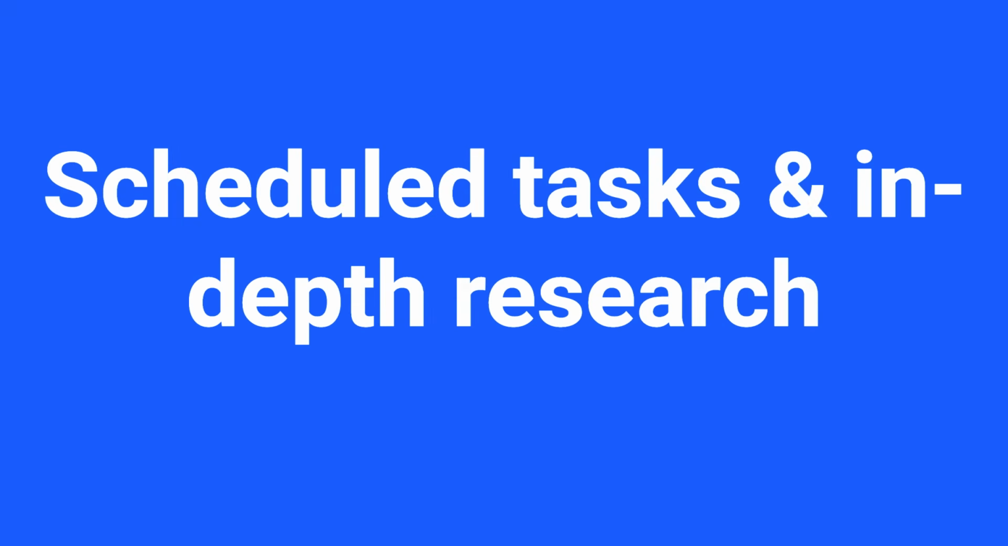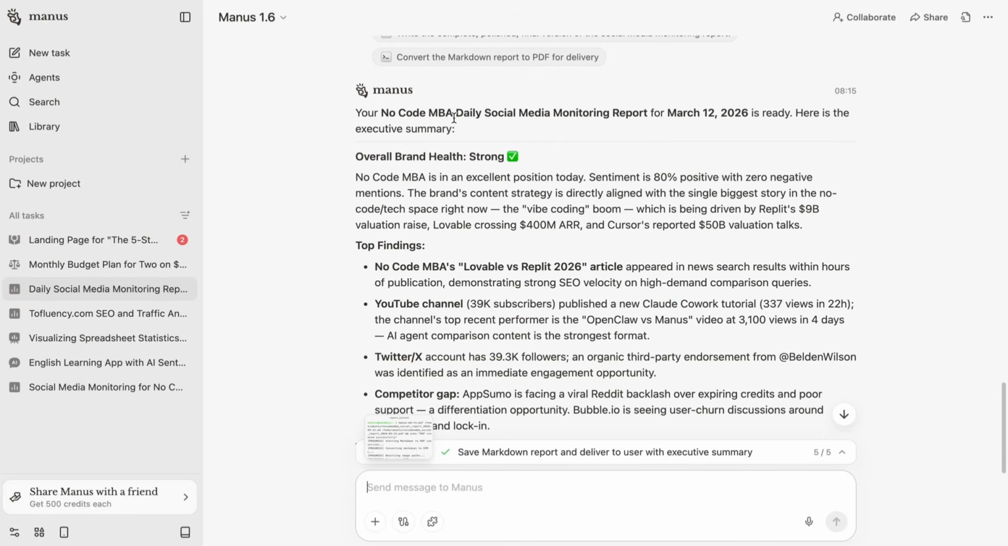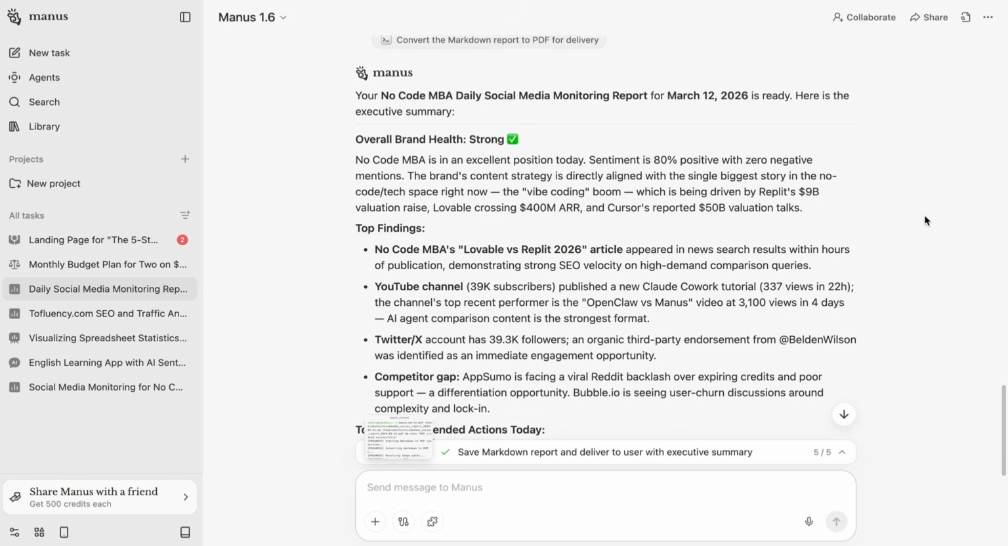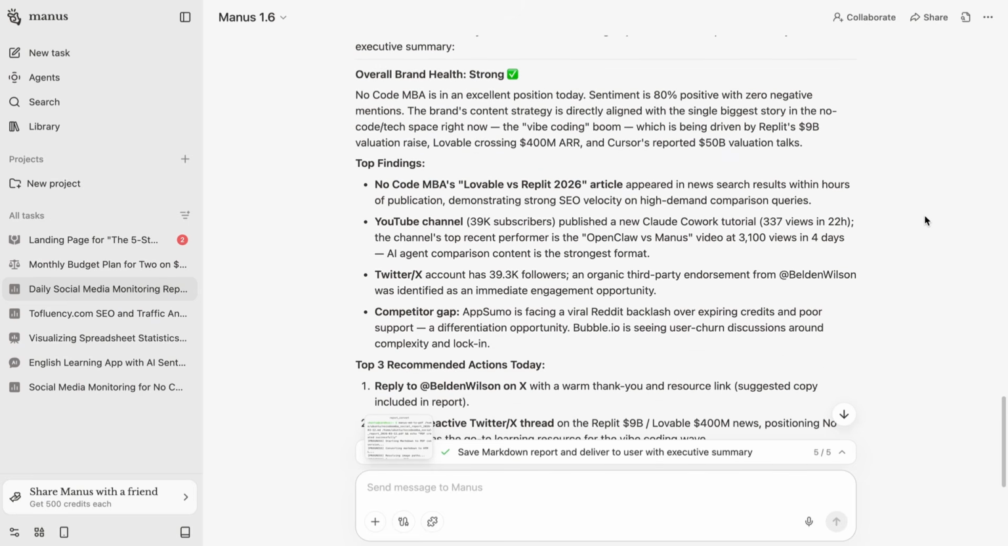Let's start with use case number 1, scheduled tasks and in-depth research. I asked it to look up no-code MBA daily social media monitoring. And what I find really interesting is that it went above and beyond, and it gave me some more ideas about how we can do this. Because we can also see this as a way to say, give me the lowdown on everything about my brand. And that's what it's done.